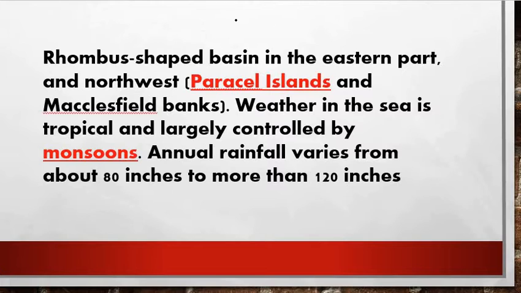Okay friends, we have seen that the South China Sea has a rhombus shape in this way, right? So the South China Sea has a rhombus-shaped basin in the eastern part of the South China Sea and the northwestern part of the Paracel Islands and Macclesfield Bank, right? So I'll show you this in map pointing, don't worry about the map pointing.